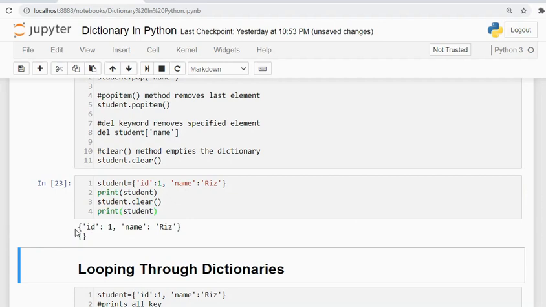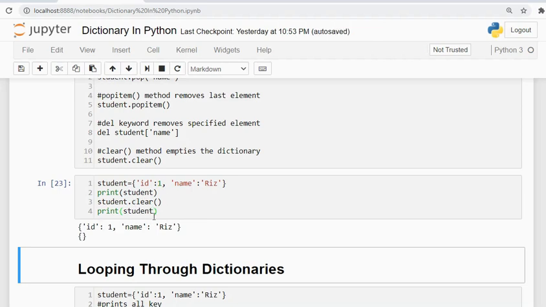At first I populated it with two key value pairs. The first was ID and the second was name, and I printed it. It got printed correctly, and then I cleared the dictionary. So I was left with only the empty dictionary.